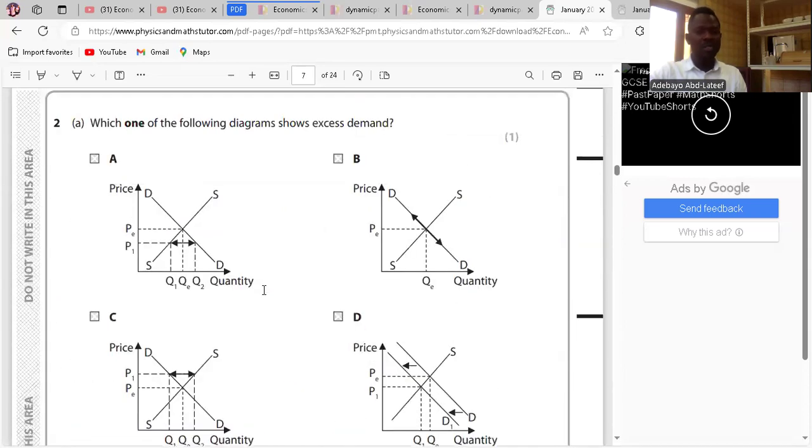So I will have to explain each graph, okay? So which one of the following diagrams shows excess demand? For excess demand, it means it occurs when the price is set below the equilibrium price. We call it excess demand. It becomes excess demand because the price is set below the equilibrium price. And most of the time, customers are always conscious about price. Do you understand? So we'll come back here. I have to pause now.